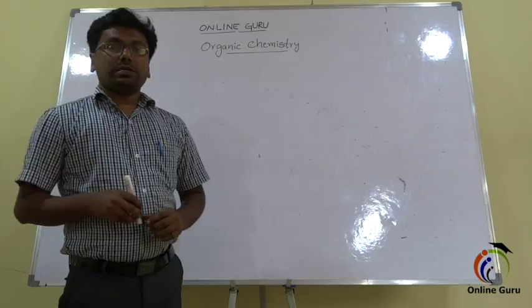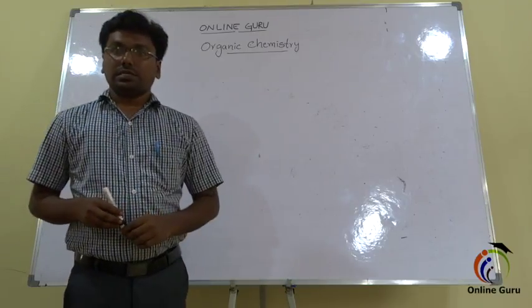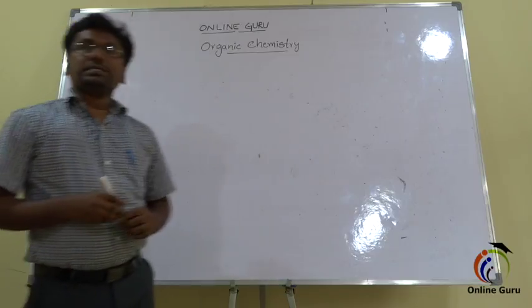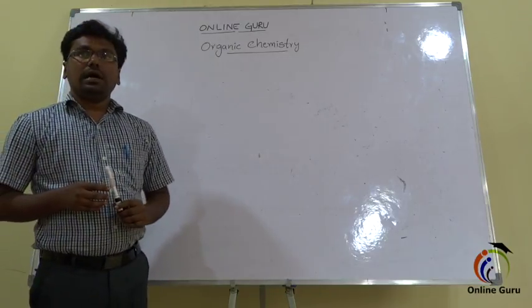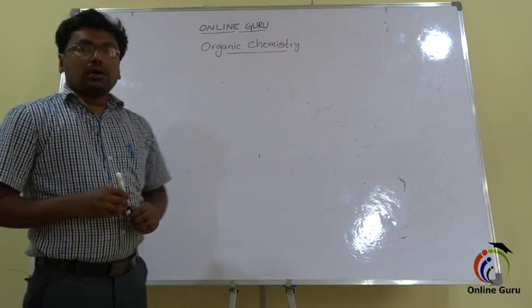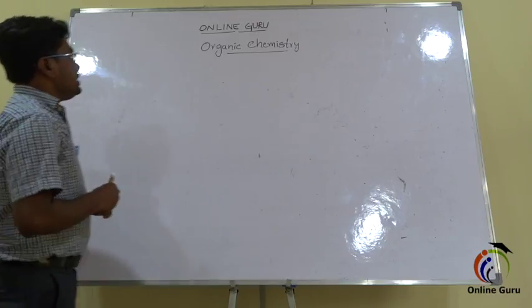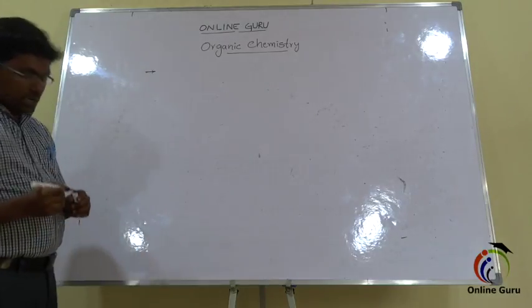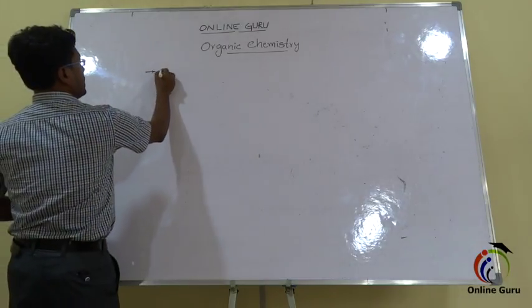Today I am explaining about basics of organic chemistry. Here, organic chemistry means the study of carbon compounds is called as organic chemistry. The first synthesized organic compound is urea.